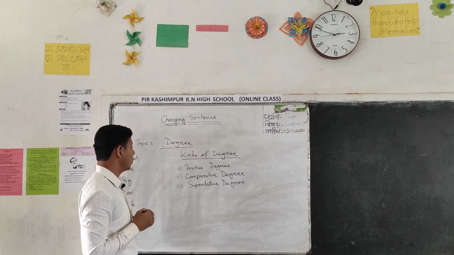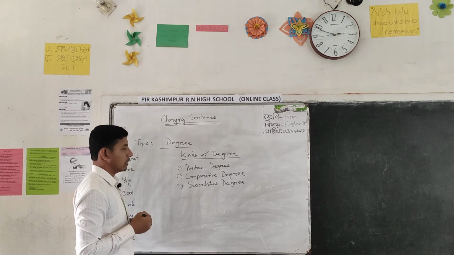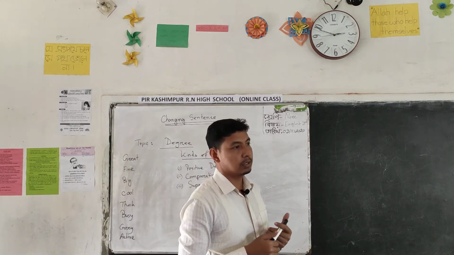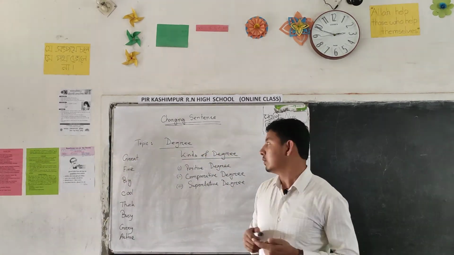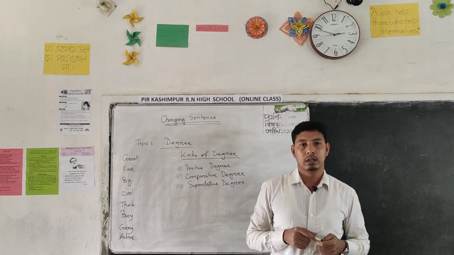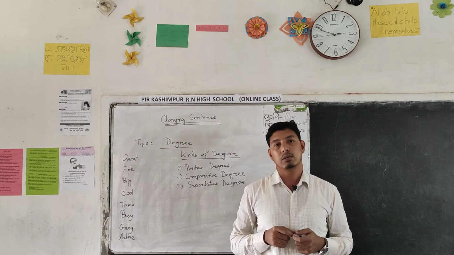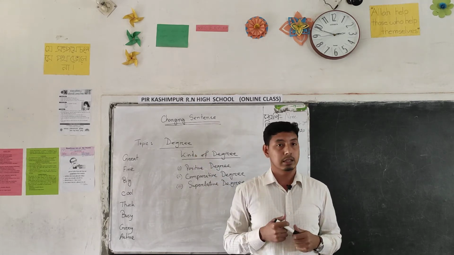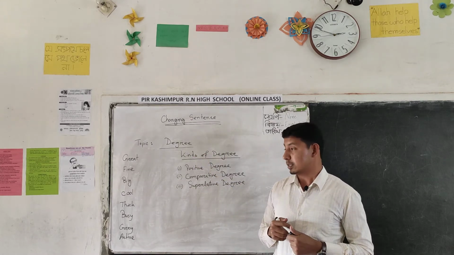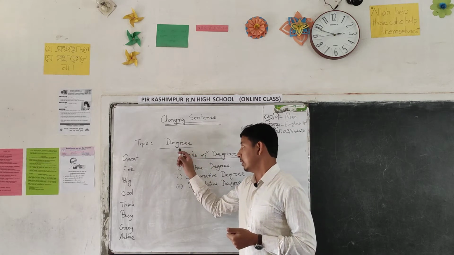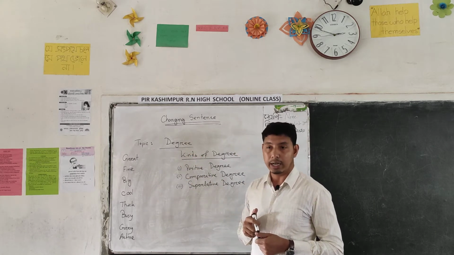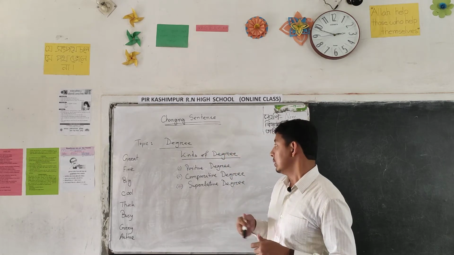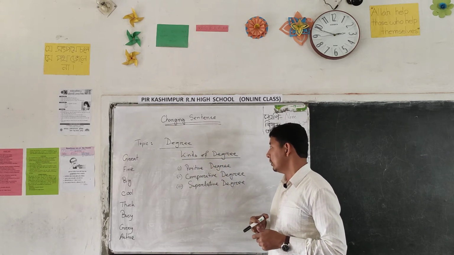Before going to the main discussion, I want to narrate the definition of degree. Actually, it is one kind of adjective, and comparison of adjective. This is called degree.